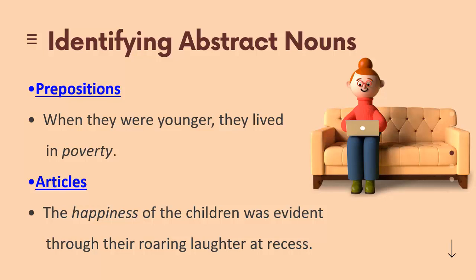Another clue to identify is if the abstract noun in question immediately follows an article, that is a, an, or the, you can verify that it is a noun. See the example? The happiness of the children was evident through their roaring laughter at recess. The word happiness follows the definite article the, so it is a noun.